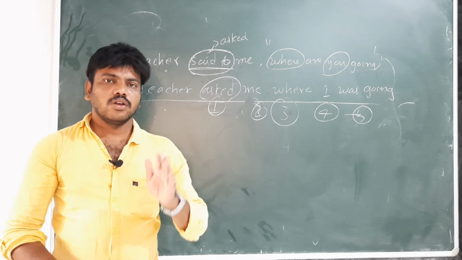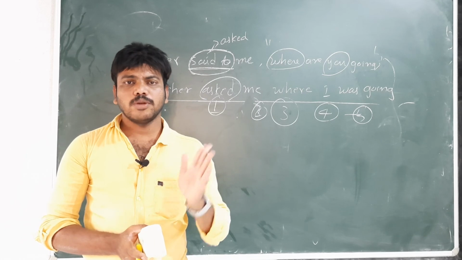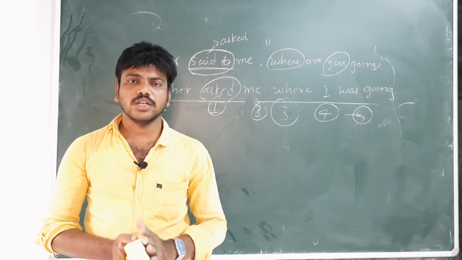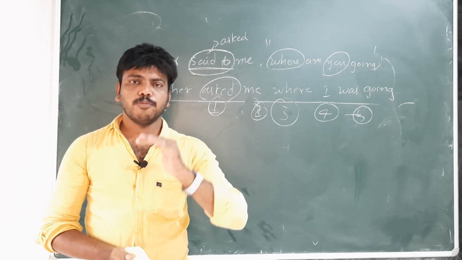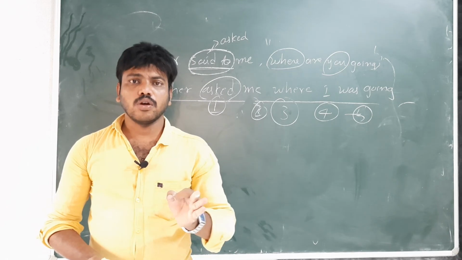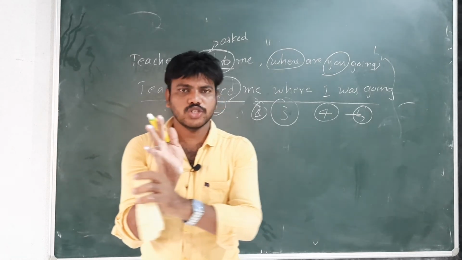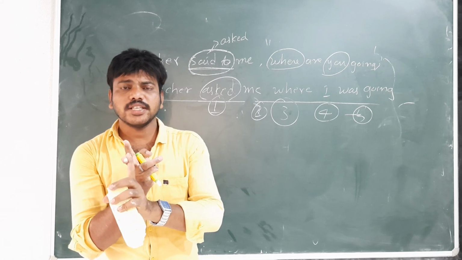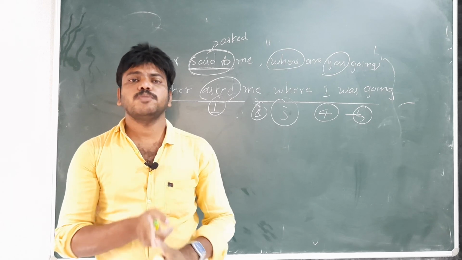So my dear students, so far we have learnt how to change yes or no questions and WH questions, interrogative sentences, in direct and indirect speech. First of all, we should know the tenses, and the pronoun also we should change. Last and final, before I conclude this topic: first one is verb we should change. Second one is pronoun we should change. Third one is tense we should change. Fourth one is time or place we should change.